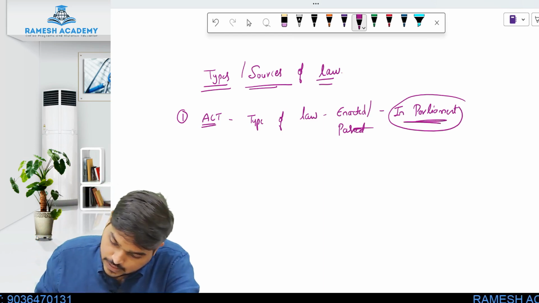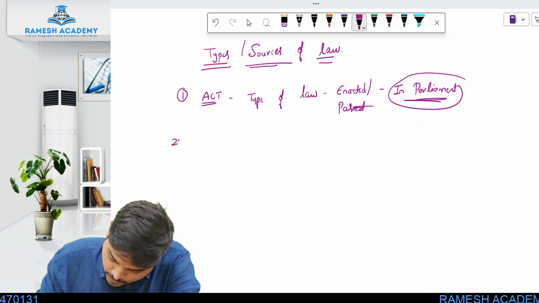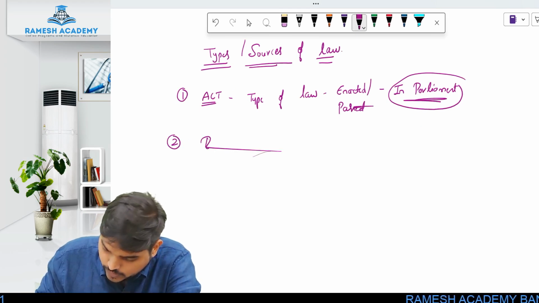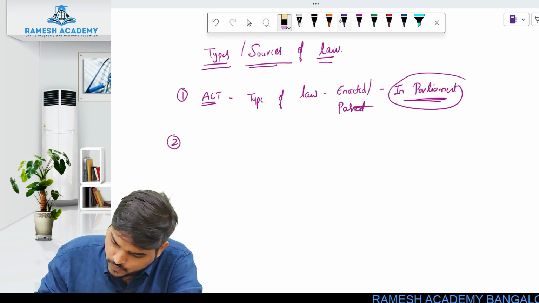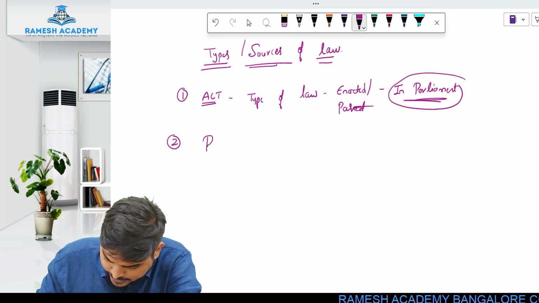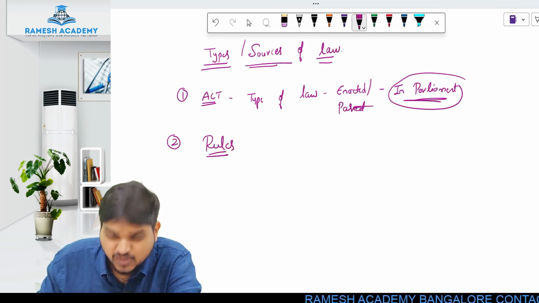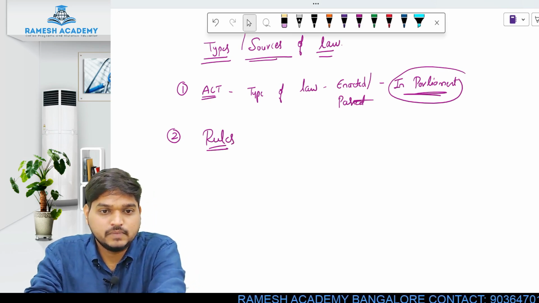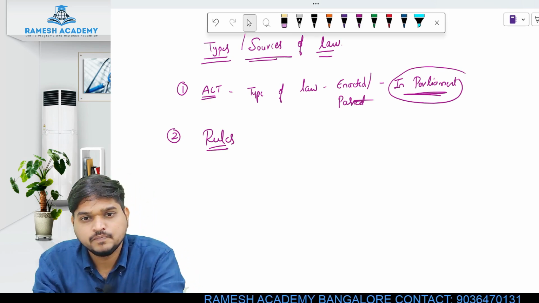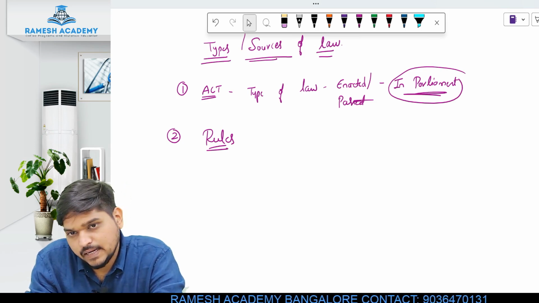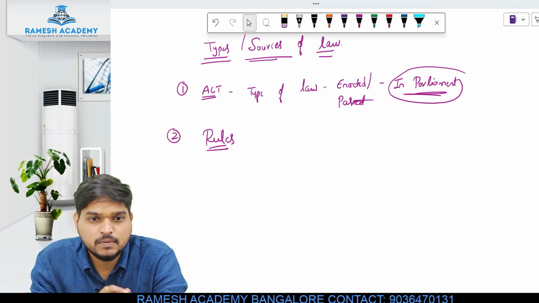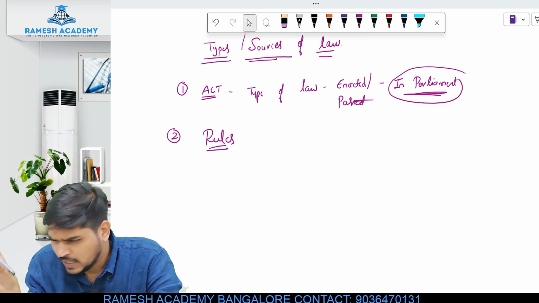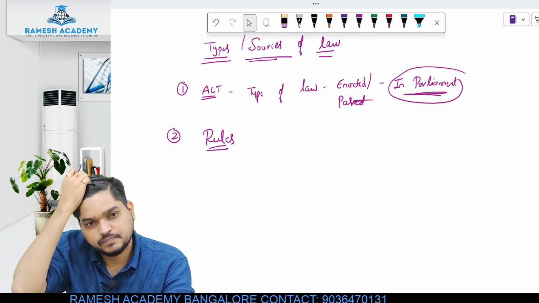Fine. Now the second type of law is your rules. Now please focus, this is a bit technical, so focus on what I am trying to say. The first type of law is what? Your act. That is very simple. Any law which is passed where? In the parliament, by taking the approval of Lok Sabha, Rajya Sabha, and taking the approval of the president. That is called an act.